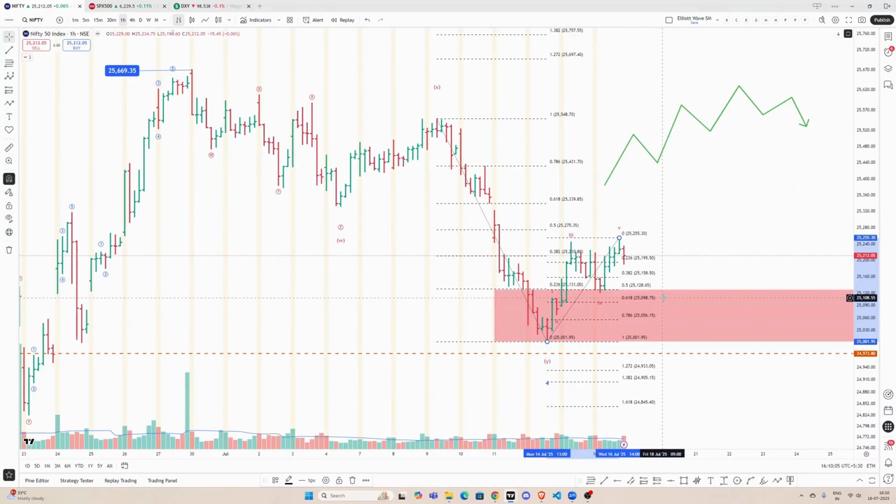So the expectation is that after this we might see some sort of down move, and within this zone we should find some support, and after that we should see another 5 wave move on the upside, because even if it is ABC, ABC is 5-3-5, so this is 5, then 3, and then another 5 on the upside, right? So that is the expectation, some down move and then followed by up move.